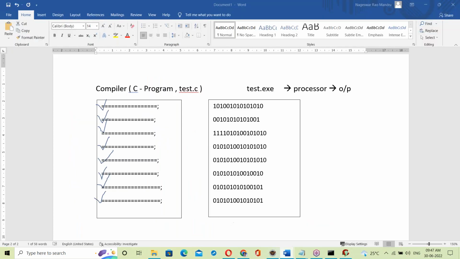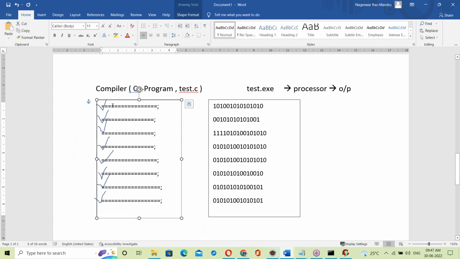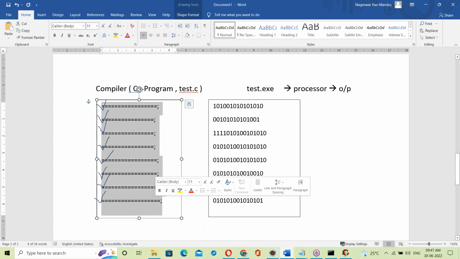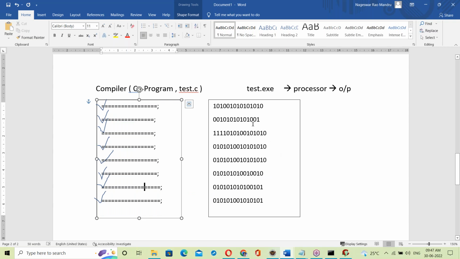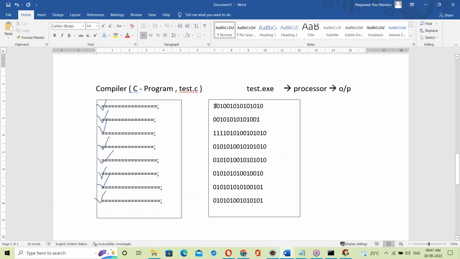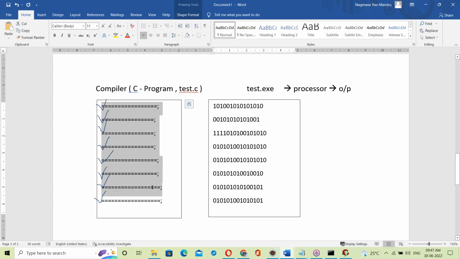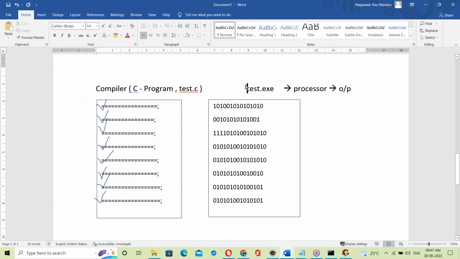So the compiler checks the whole program from top to bottom and shows all the errors. Suppose if there are no errors, it generates one exe file. That exe file contains complete binary code. This whole code converts into binary format and is written to another file called an exe file. So the compiler generates the exe file. That exe file is given to the processor, generating output.